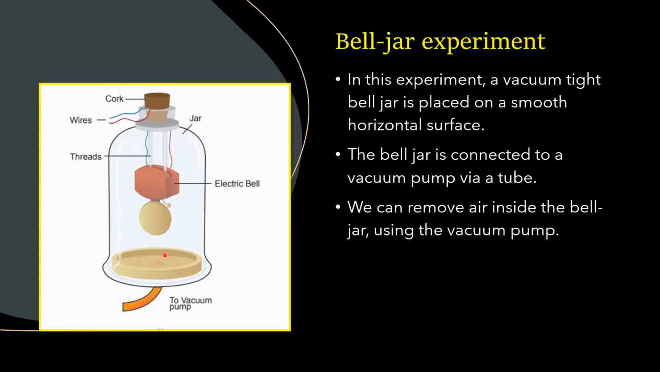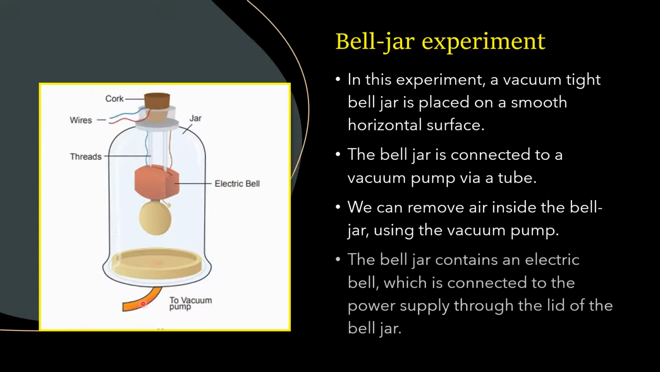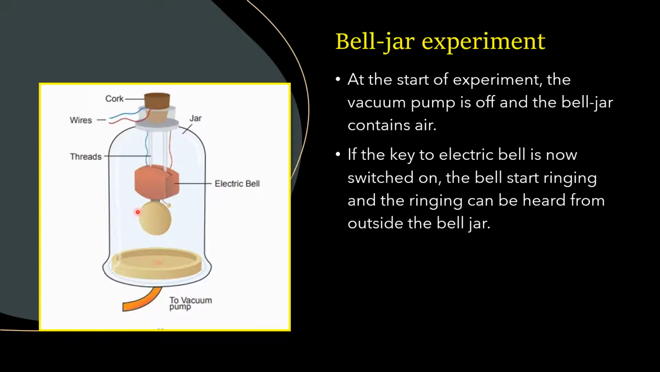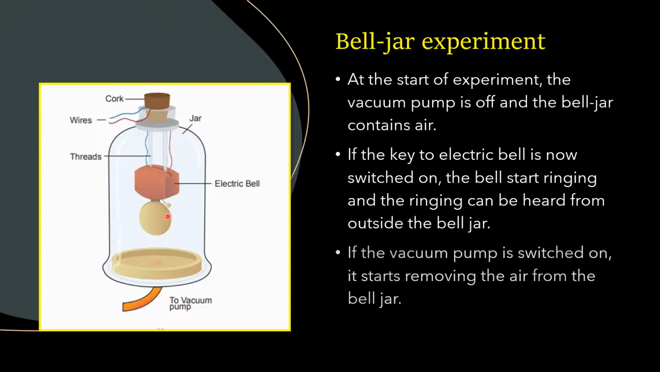We know that there will be air inside the bell jar. So using the vacuum pump, we can remove the air inside it. You can see the bell jar contains an electric bell which is connected to the power supply through the lid of the bell jar. When you begin the experiment, the vacuum pump is off and the bell jar will contain air inside. If you switch on the key to the electric bell, you will hear the bell ringing, and the ringing can be heard outside the bell jar.